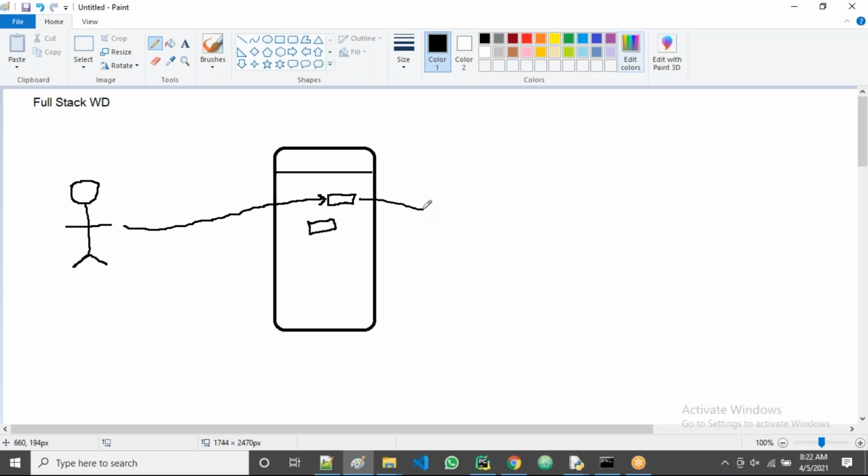But internally, what is happening? That we don't know as a normal user, and we don't want to know also as a normal user. But as a developer, as a programmer, we should know, guys. So what will happen here when I click on enter or upload?